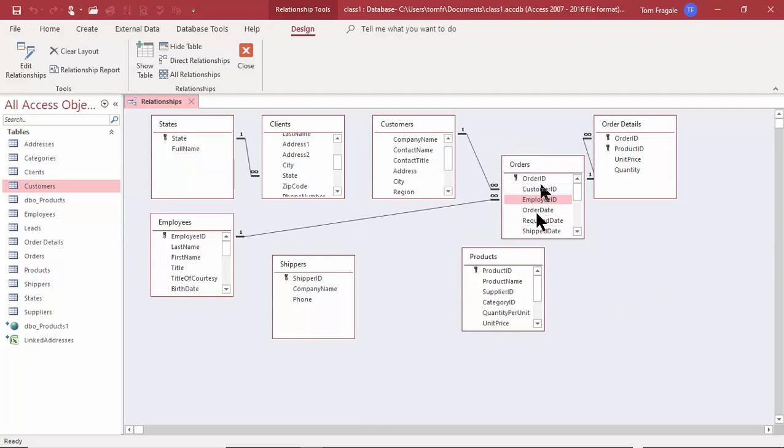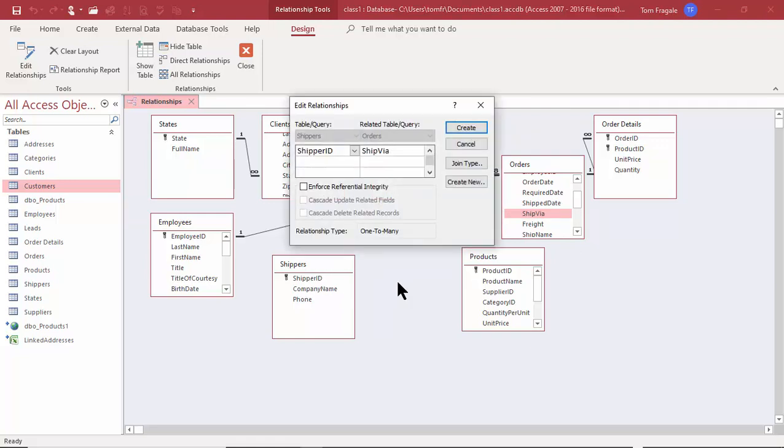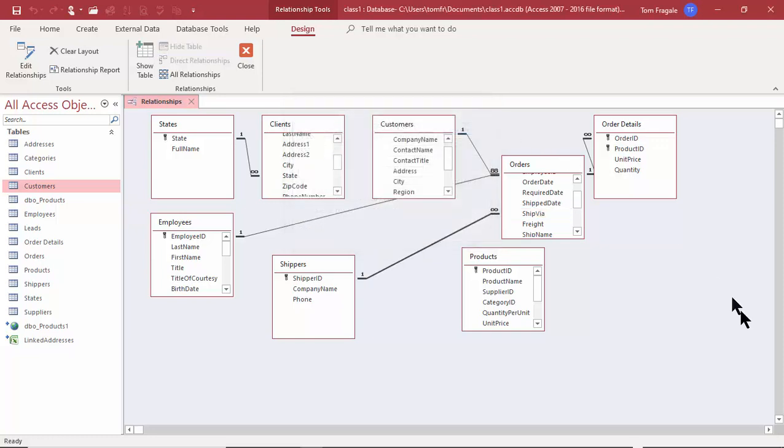Now let's see. The orders table is going to go to the shippers table, but the field name is not going to be the same this time. So I'll pick on ship via from over here and then drag it to the shipper ID. Now it'll let me do that as long as the data type is the same. The field name does not have to be the same, but the data type does have to be the same. So I'm going to go ahead and check the three boxes. So one shipper can have multiple orders. So it's called shipper ID over here and ship via on the other side. So that'll work as long as they're the same data type. So I'll pick on create.